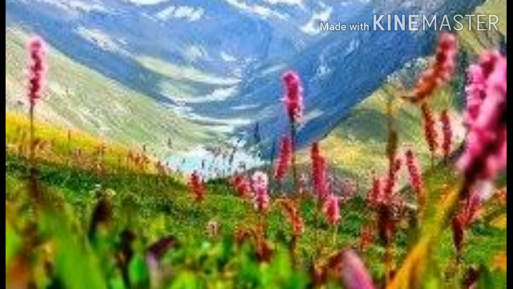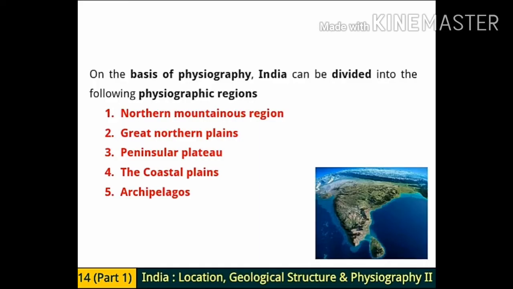On the basis of physiography, India can be divided into the following physiographic regions. So dear students, if you take physiography as the base, which physiographic regions are there? They are the Northern Mountainous Region, Great Northern Plains, Peninsula Plateau, the Coastal Plains and Archipelagos. India is divided into these 5 physiographic regions. These 5 names you have to remember. These are the basis of physiography. The question can be asked: India is divided into how many physiographic regions? So you have to remember that they are 5.